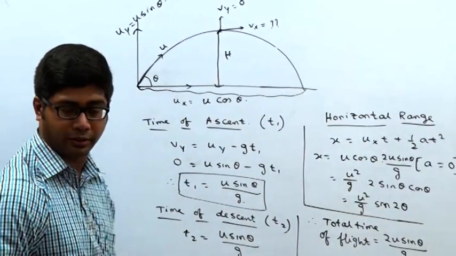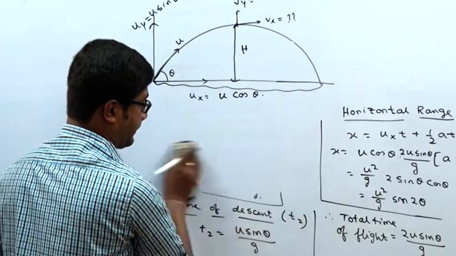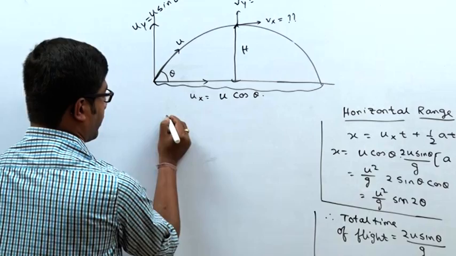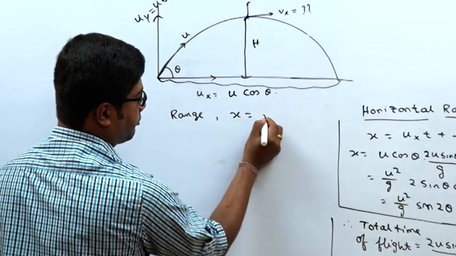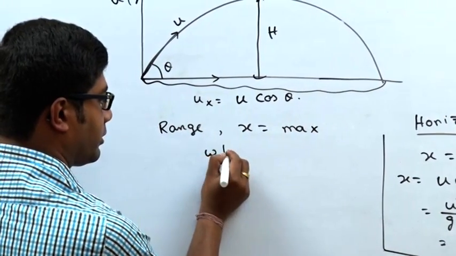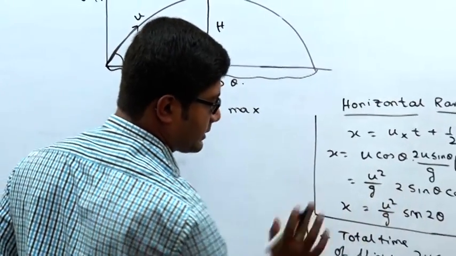That is the horizontal range. But the horizontal range x will be maximum when sin 2 theta is maximum, since x is u square by g sin 2 theta.